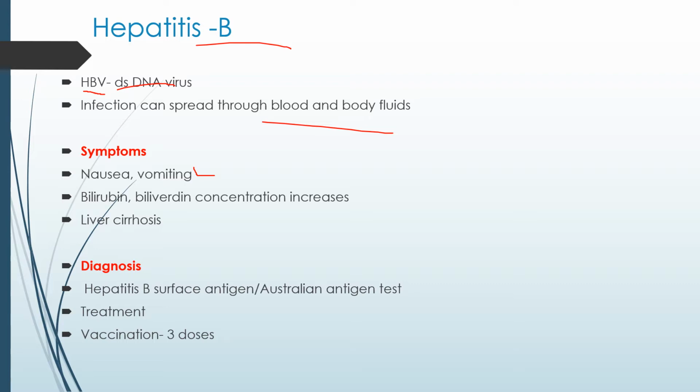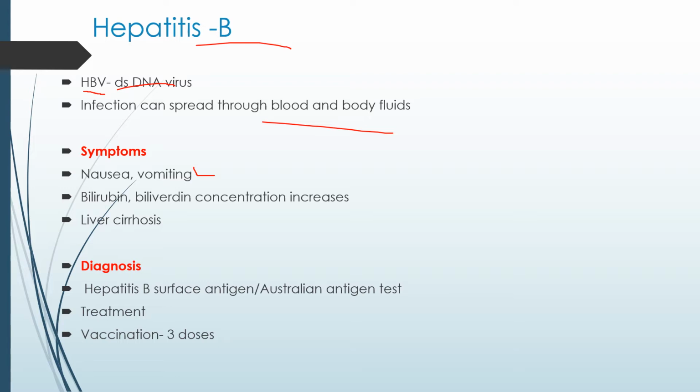As you all know, the liver secretes two pigments, bilirubin and biliverdin. Here bilirubin and biliverdin get affected, so the concentration increases and it leads to a condition known as liver cirrhosis.